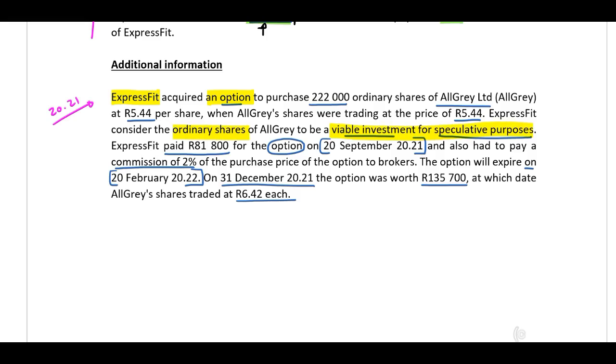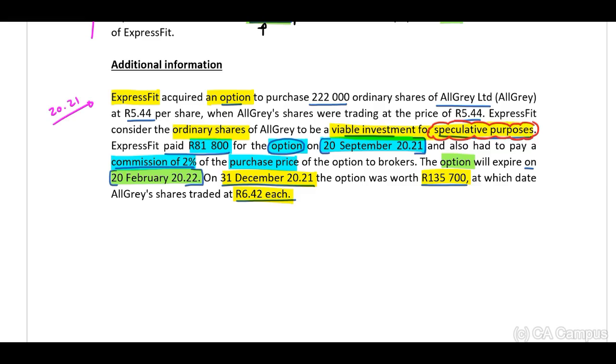ExpressFit paid R81,800 for the option on 20 September 2021 and also had to pay a commission of 2% of the purchase price of the option to brokers. The option will expire on 20 February 2022. On 31 December 2021, the option was worth R135,700, at which date All Grey shares traded at R6.42. Now, when we look at this, guys, they indicate to us that this is for speculative purposes.